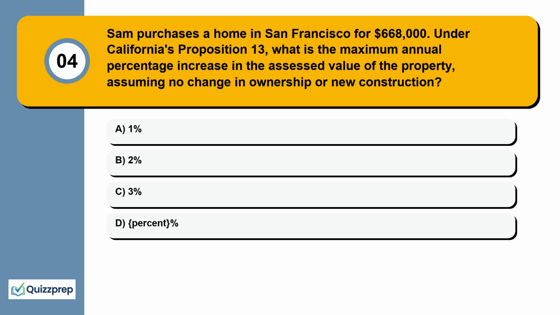Question 4. Sam purchases a home in San Francisco for $668,000. Under California's Proposition 13, what is the maximum annual percentage increase in the assessed value of the property, assuming no change in ownership or new construction? 1%, 2%, 3%, 4%.